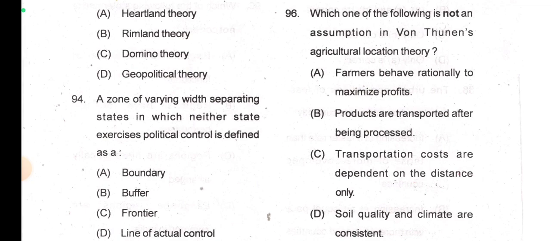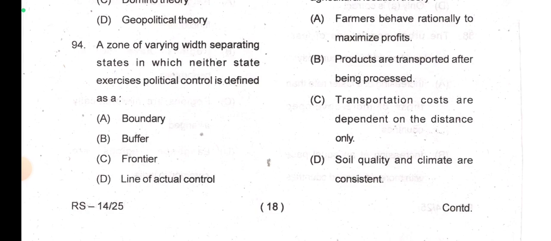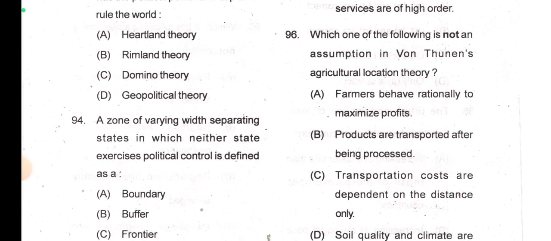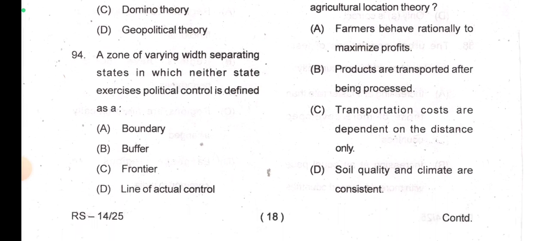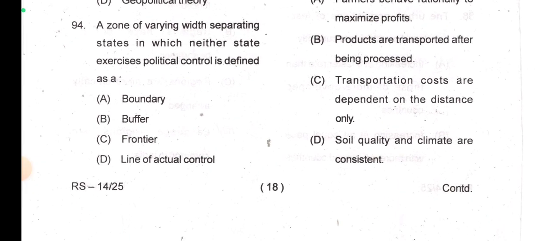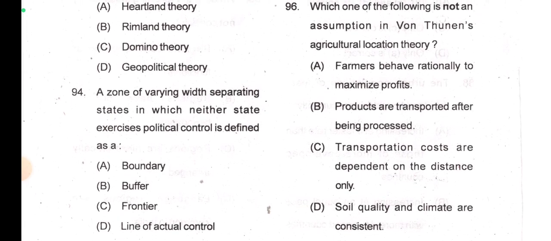Transportation costs are dependent on the distance only. Distance only, I think this is the assumption, right? So can be true. Soil quality and climate are consistent. That can be true also. So I think option B here is the correct one. But you should definitely check once what are the assumptions of von Thunen and try to comment the answer below.